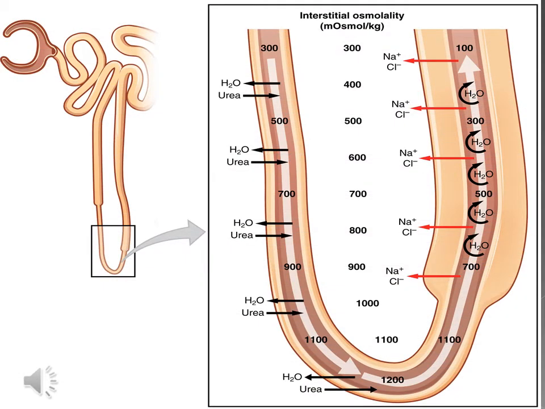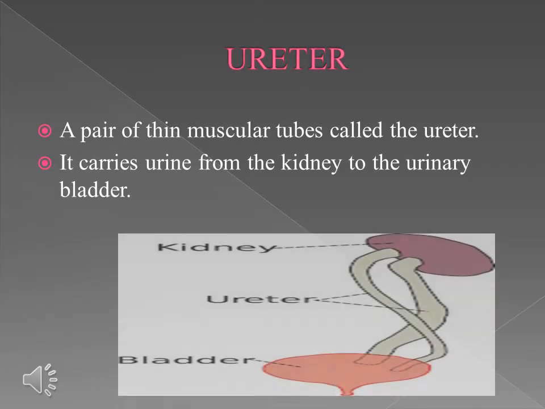The cortical region of the kidney comprises the Malpighian capsule, proximal convoluted tubule and distal convoluted tubule, and the medullary region contains the loop of Henle. In the case of cortical nephrons, the loop of Henle is very short and extends only a little into the medulla.